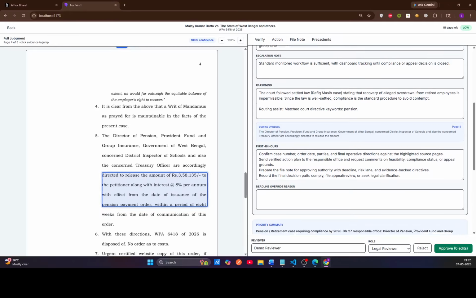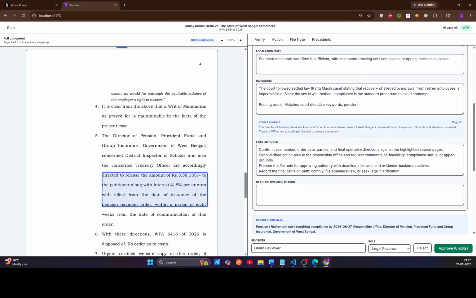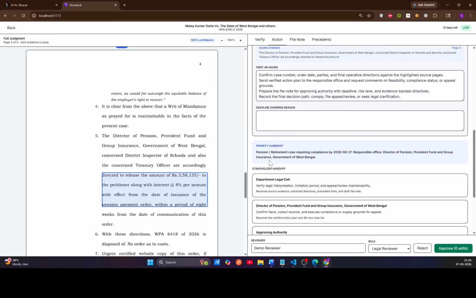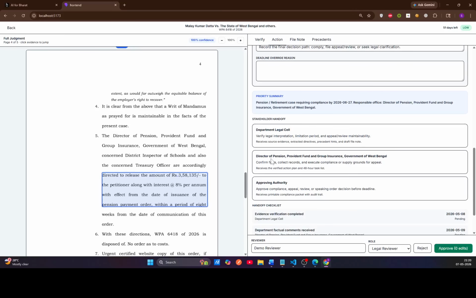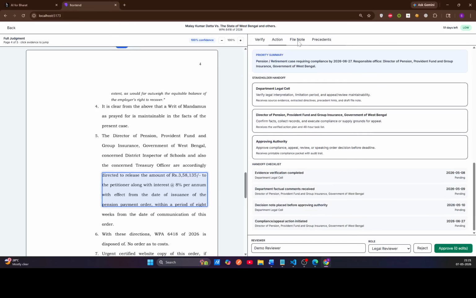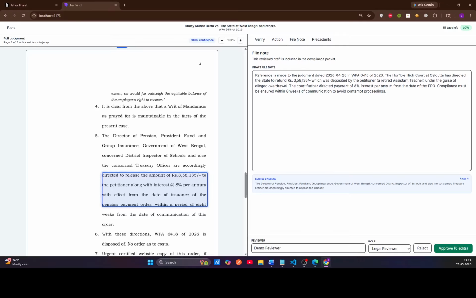It also generates a first 48-hour action plan checklist, maps stakeholders with their responsibilities, and creates a checklist with owners, responsible departments, and due dates. This is like a real government workflow, not just a summary. Nyaya Setu also drafts a government-style file note. The reviewer can edit it before approval, so there is a human in the loop.